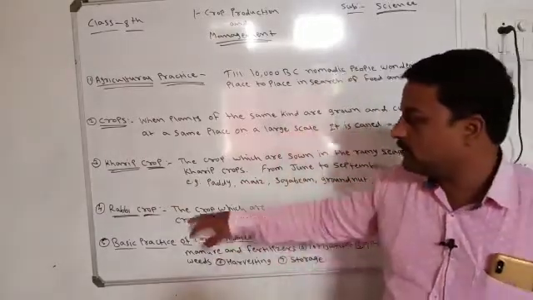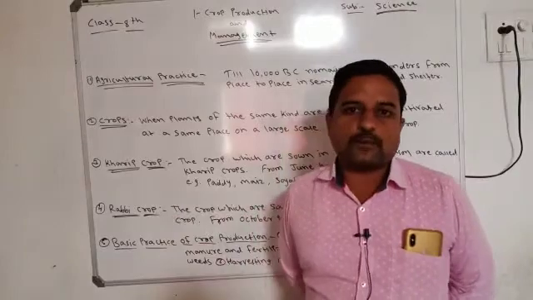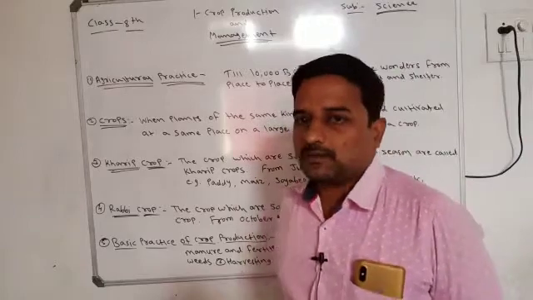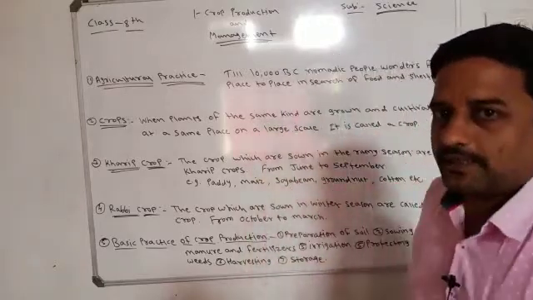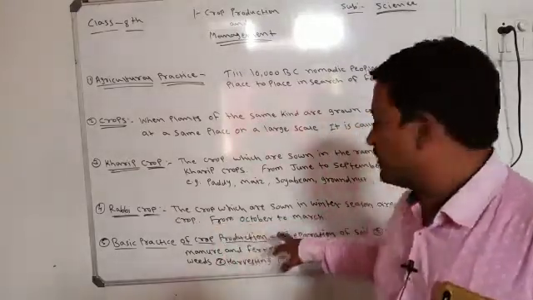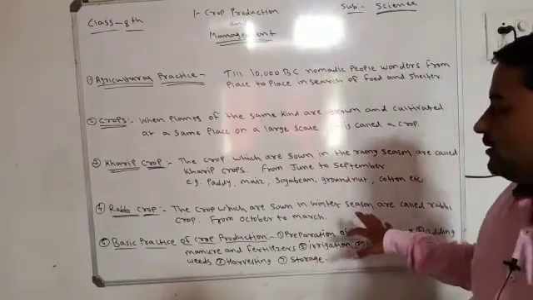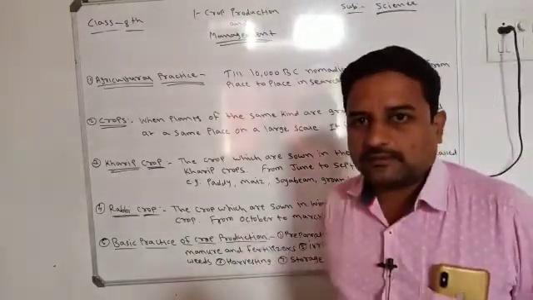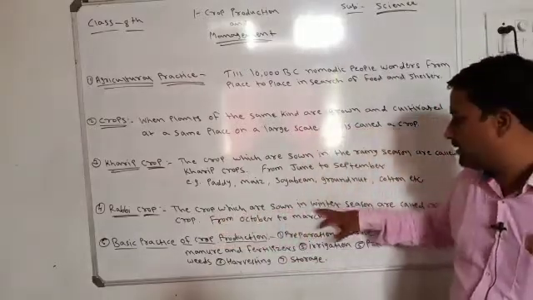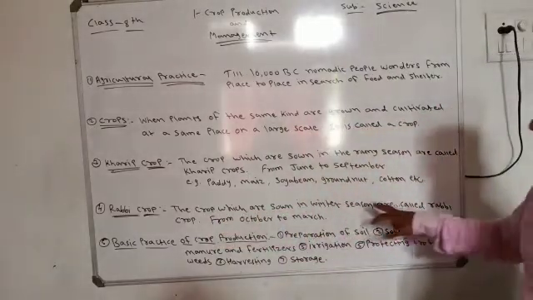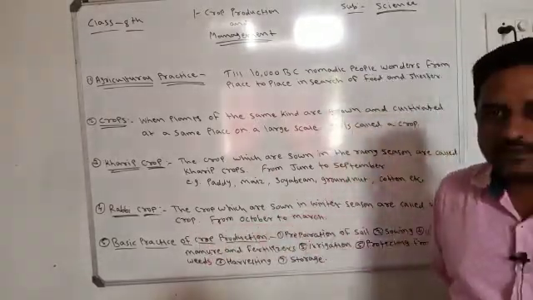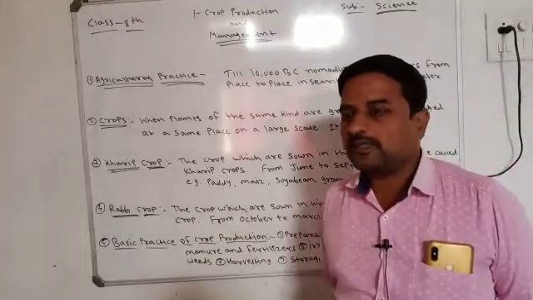Now we will look at Rabi crops. Rabi crops also have a specific time period and a specific environment that is good for different types of plants. The crops which are sown in the winter season are called Rabi crops. It means from October to March. This is the time period for Rabi crops.